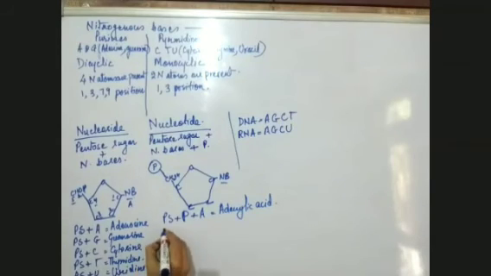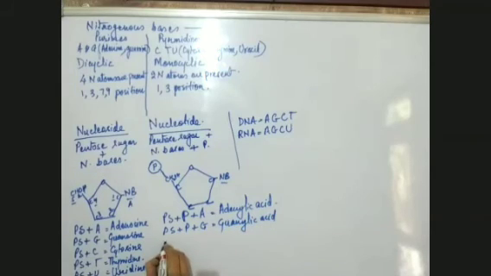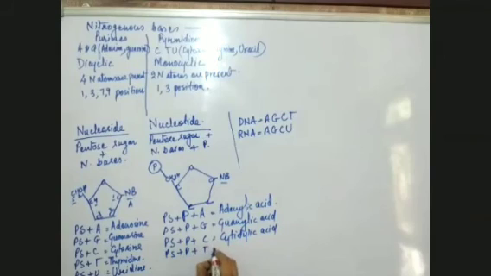Same way you can write yourself also: pentose sugar plus phosphate plus G, we get guanylic acid. Same way pentose sugar plus phosphate plus C, cytidylic acid. Pentose sugar plus P plus T, thymidylic acid.